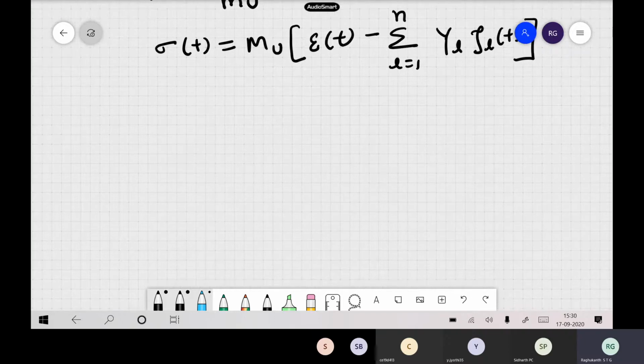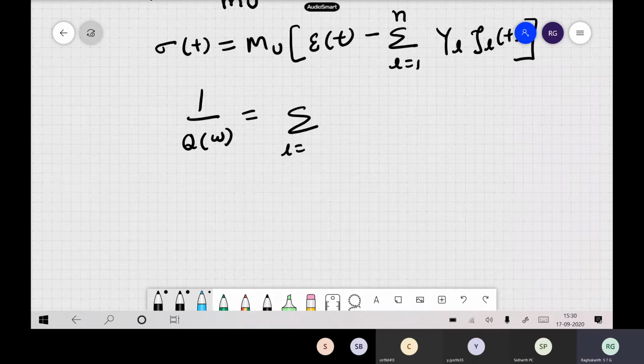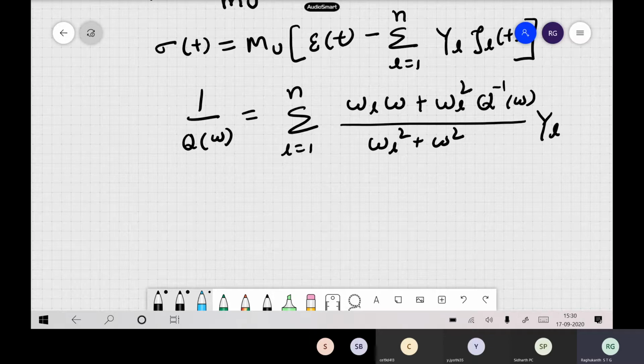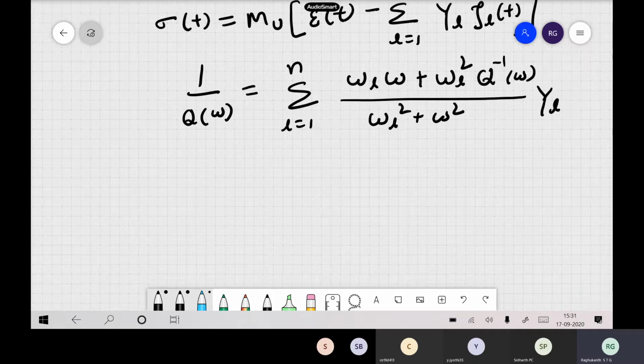Then you can also find the damping, 1 by Q of omega. This also I think we wrote in our last class: the sum over L from 1 to n of omega_L into omega over omega plus omega_L square. Q inverse of omega has some type of equations, with the y_L, and you can find out all the coefficients. This is how we try to do it.